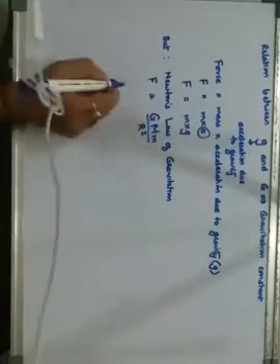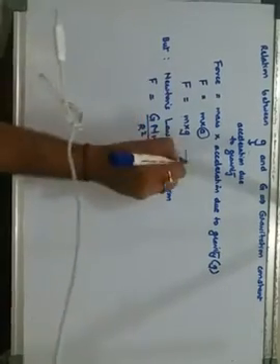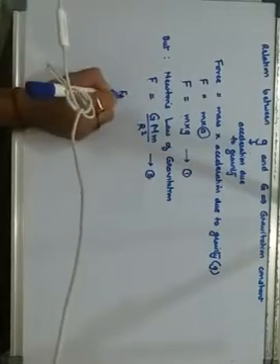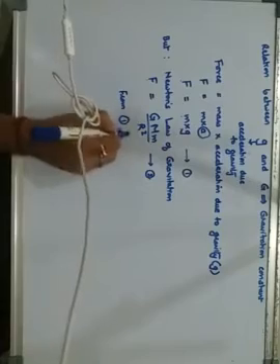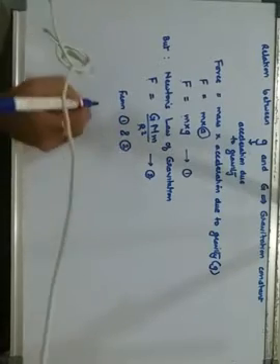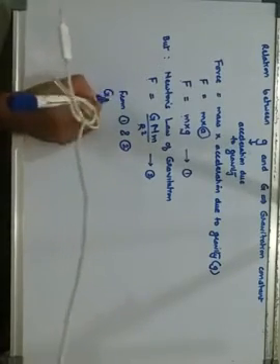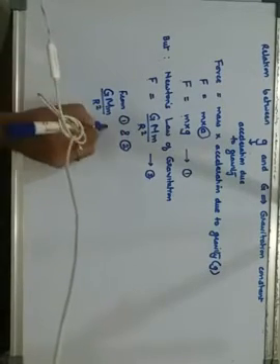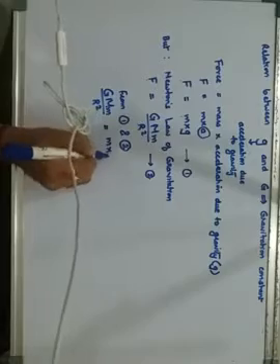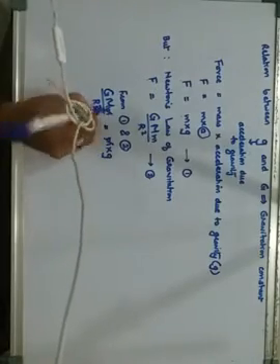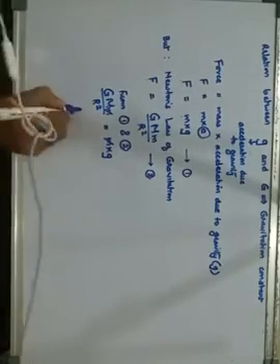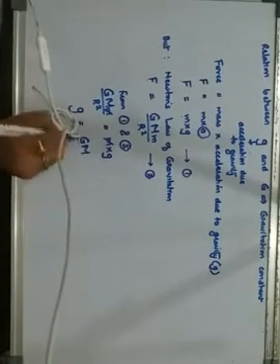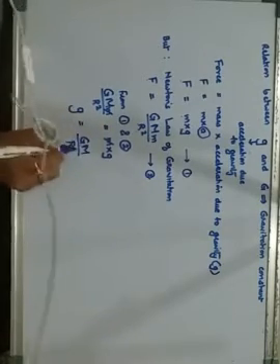When I compare the two statements, statement number 1 and statement number 2, I can say that this value of G capital M small m upon r square is equal to this m into g. Can you cancel m and m from both sides? So what we are left with is g is equal to capital G M upon r square.